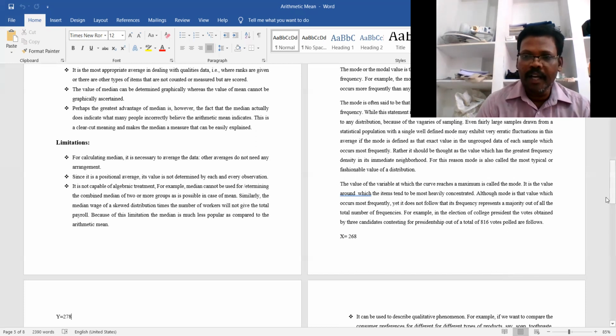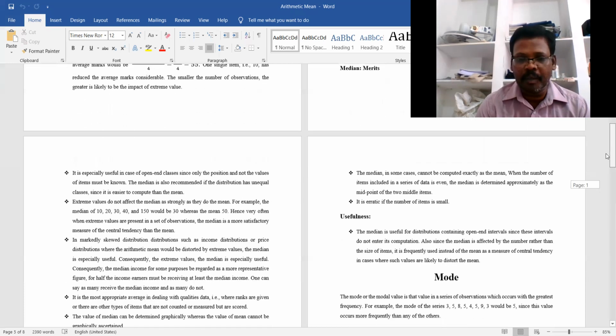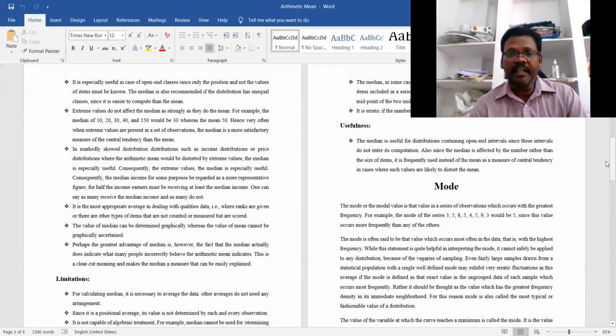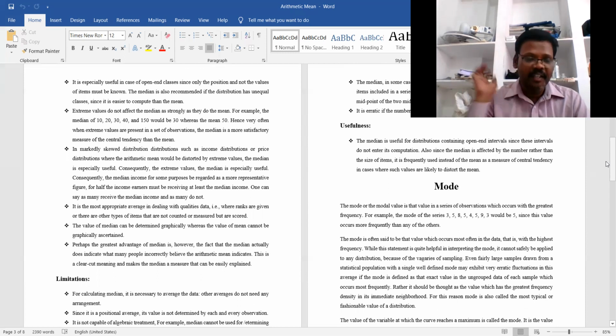Also, in some cases the median cannot be computed exactly as the mean can. When the number of items in a series of data is even, the median is determined approximately as the midpoint of the two middle items. It is also erratic if the number of items is very small. These types of limitations we can see.